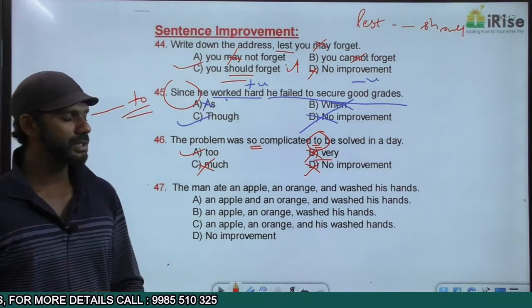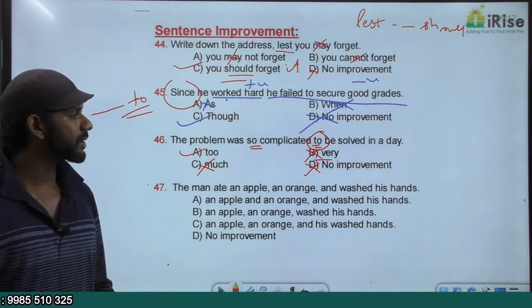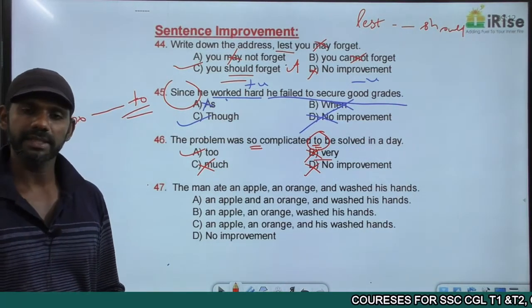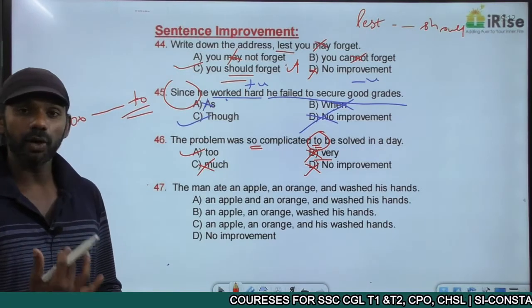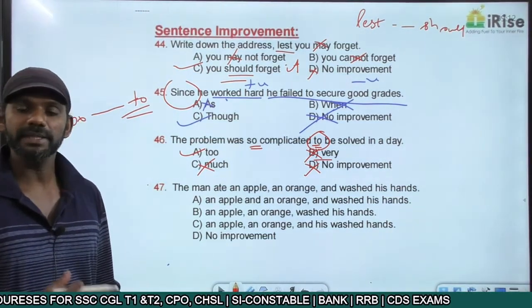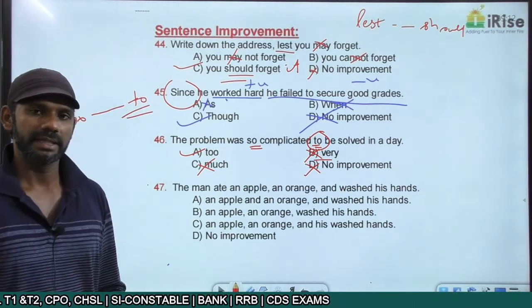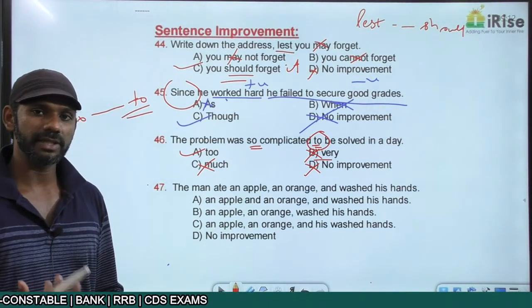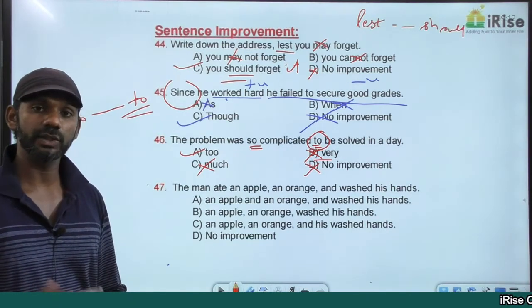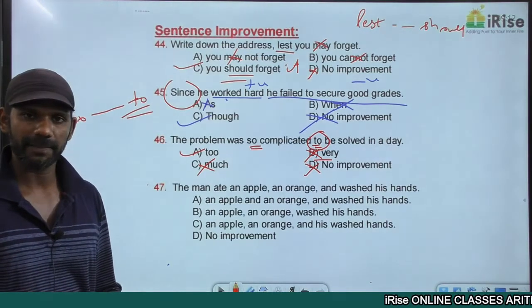The problem was too complicated to be solved in a day. The same idea in the so that form becomes, the problem was so complicated that it could not be solved in a day. The same meaning. The problem was too complicated to be solved in a day is the same as the problem was so complicated that it could not be solved in a day.